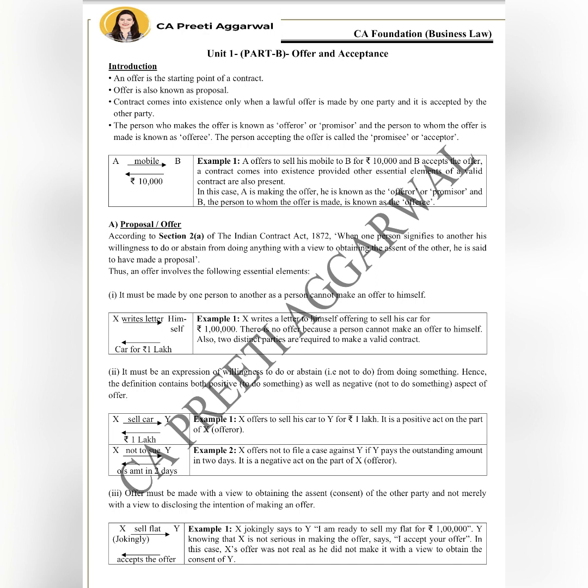Let's begin today's session and discuss offer and types of offer. So what is the meaning of offer? See, offer is the starting point of contract. It means a proposal. Contract will come into existence only when the offer is given, because no offer, no acceptance, no contract. So offer is the starting point of contract, and the person giving the offer is known as the offerer. Person to whom the offer is given is known as the offeree.